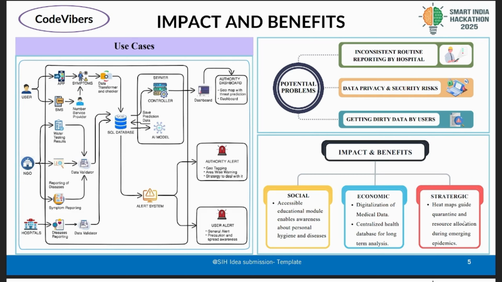For the output part, we provide a dashboard to the authorities that is basically featured with geomaps by our map features. We provide threat detection and strategies to deal with any potential threats. We also have our alert system with two alert levels, that are basically authority alert and the user alert. For the authority alert, we have our geotagging, map-wise, area-wise warning that will basically alert the authorities of any concerned areas. We have our strategies to deal with any situation, any problems. We provide a strategy to deal with it.